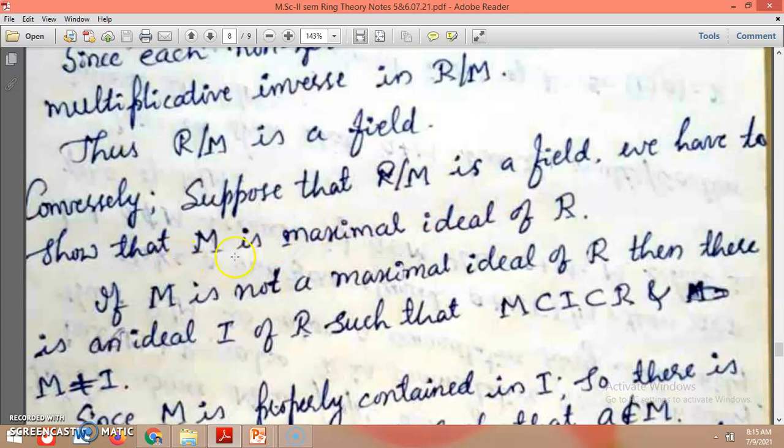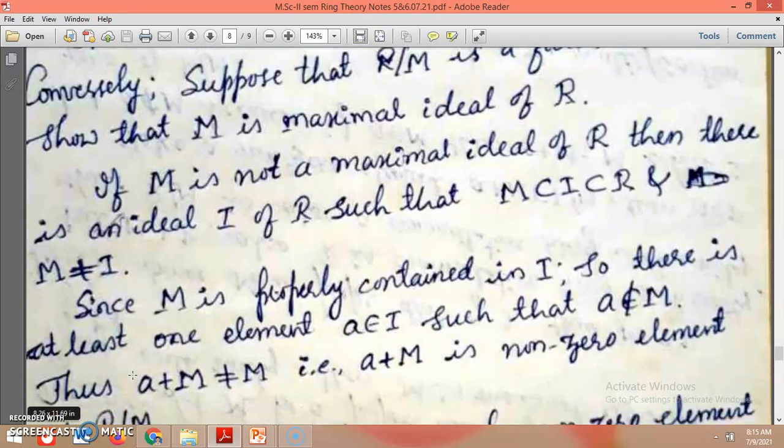We have to show that M is a maximal ideal of R. Suppose M is not a maximal ideal of R, then there is an ideal I of R such that M is contained in I, which is contained in R. Then definitely M is a proper subset of the ideal I, and I is also a proper part of the ring, but here M is not equal to I.